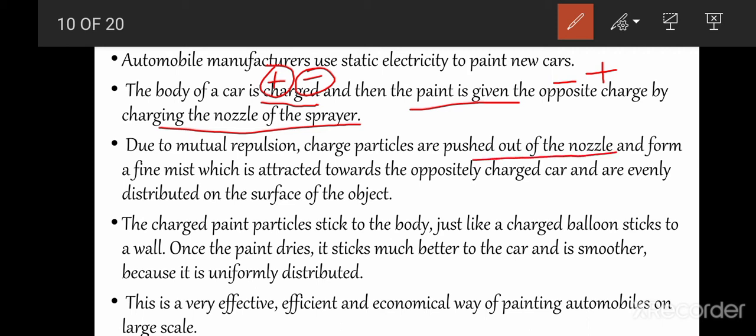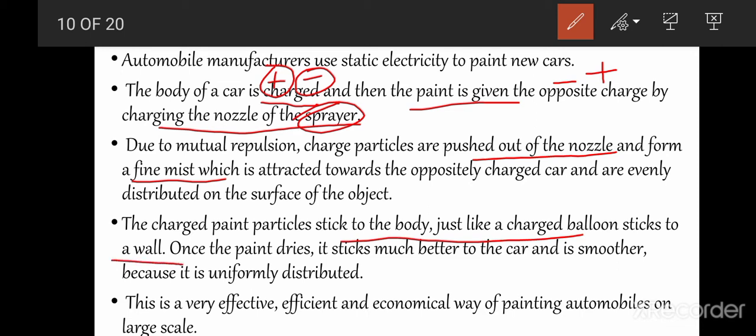The nozzle is the end of the sprayer from which the paint particles move outward and form a fine mist, which is attracted towards the oppositely charged car and is evenly distributed on the surface of the object. As all the particles of the paint have the same charge, they get repelled from each other, and they are finally attracted towards the charged body of the car, and they will be evenly distributed over the surface. The charged paint particles stick to the body just like a charged balloon sticks to the wall.